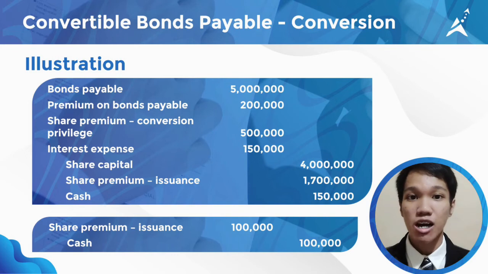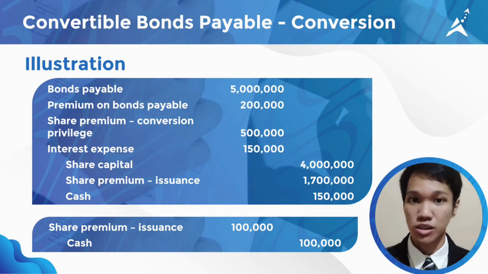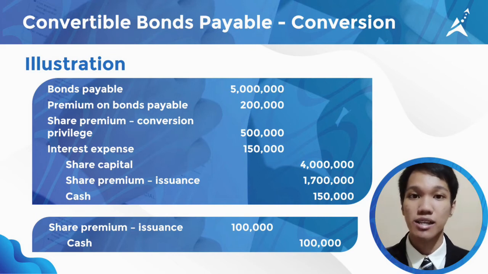To journalize the cost incurred during the conversion, we only need to deduct it to the share premium related to the conversion. So we will debit share premium issuance 100,000 and credit cash 100,000.